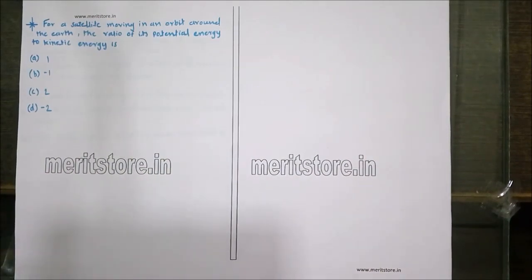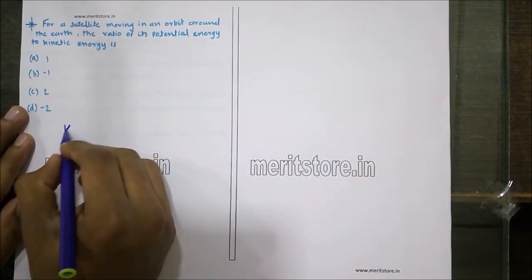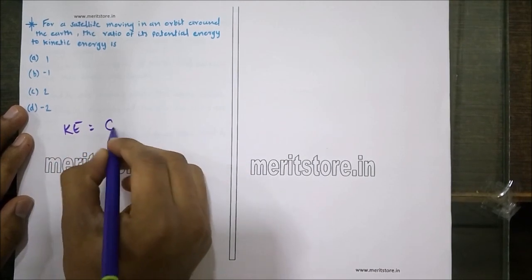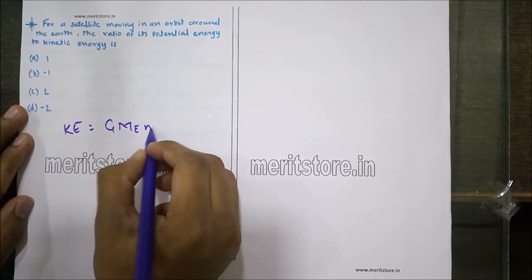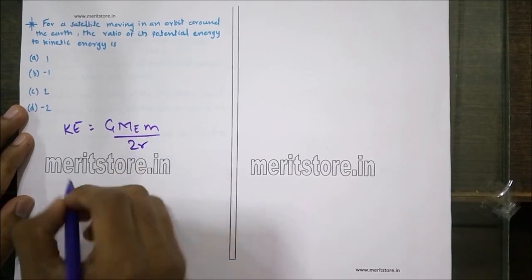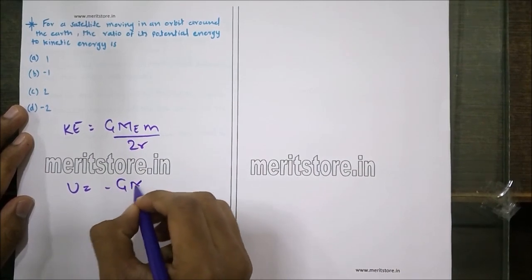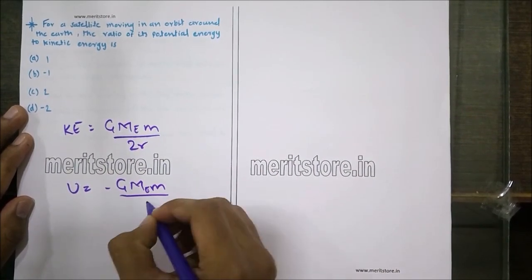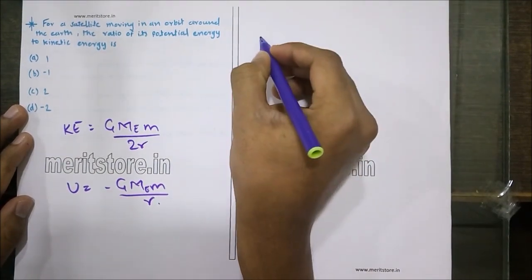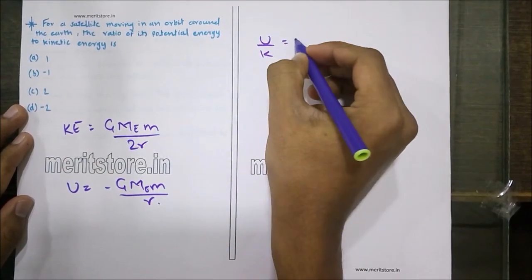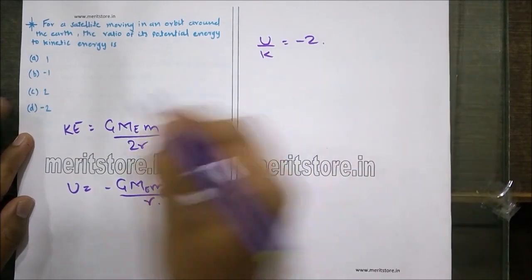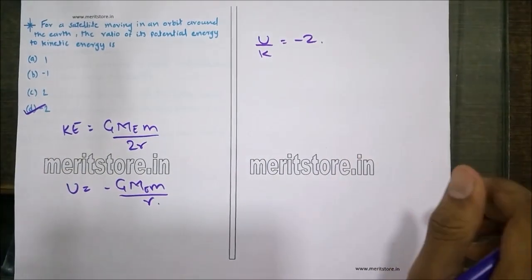For a satellite moving in an orbit around the Earth, what is the ratio of its potential energy to the kinetic energy? The options given are 1, minus 1, 2 and minus 2. The kinetic energy of a satellite is given by GMe, that is, mass of the Earth times the mass of the satellite, upon 2R, whereas the potential energy is given as minus GMe times the mass of the satellite upon R. So the ratio of U by K turns out to be minus 2. Hence option D is the correct answer.